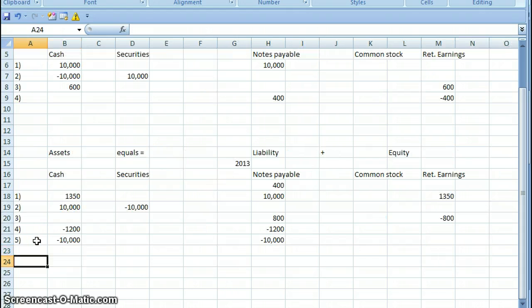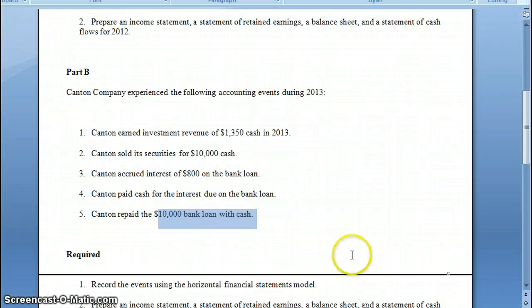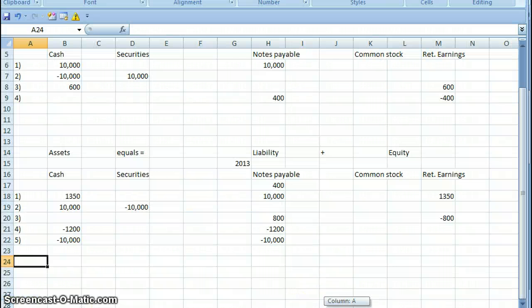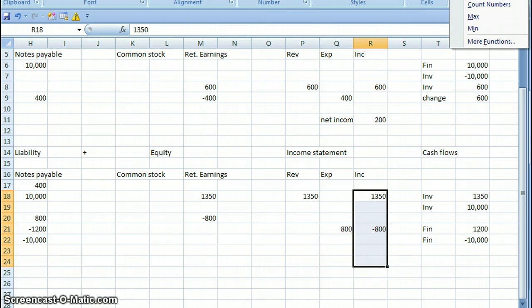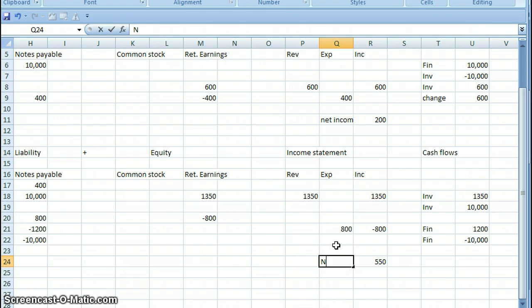And now let's tally this up and see what we have here. So we have revenues, so we have income, $1,350, and expenses, $800. Looks like net income of $550.